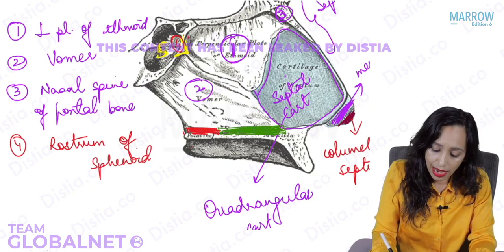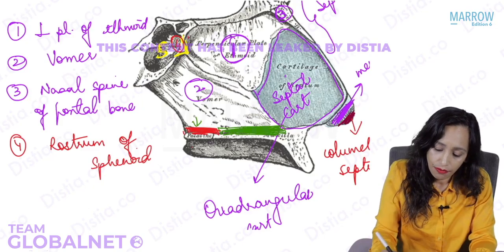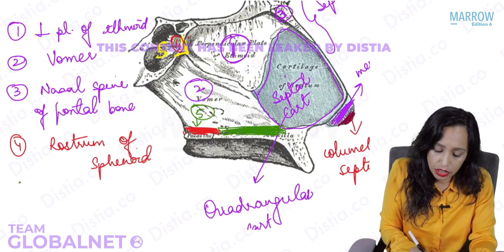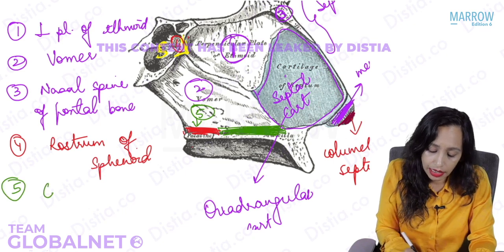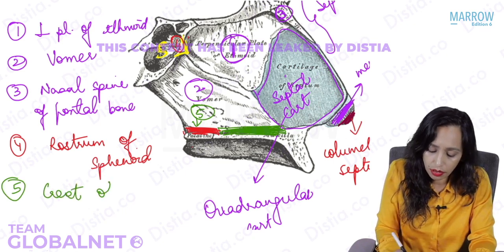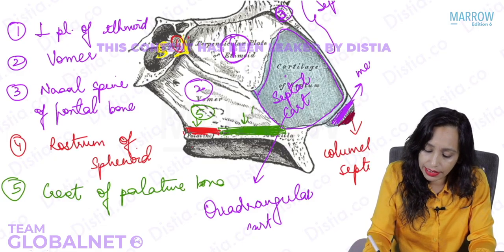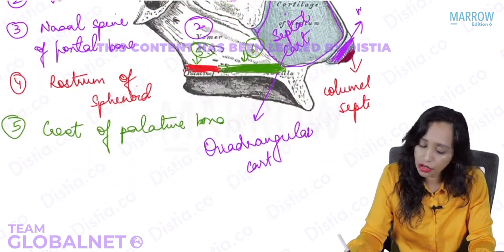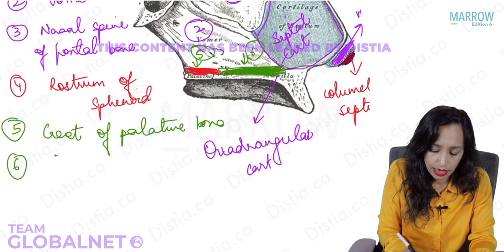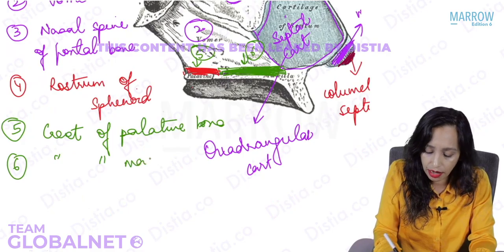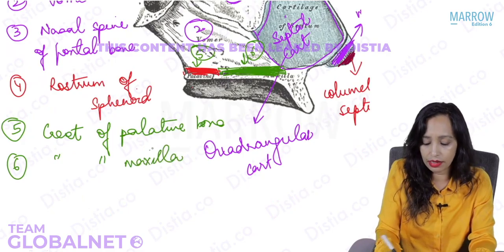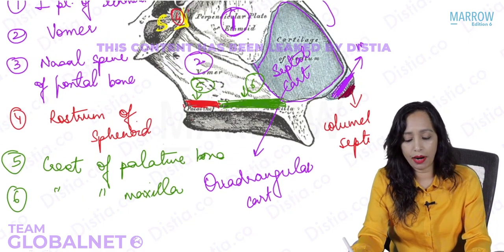So this I am labeling as 5. So what is 5? 5 is the crest of palatine bone, and this I am labeling as 6. 6 is the crest of maxilla. So these are the parts.